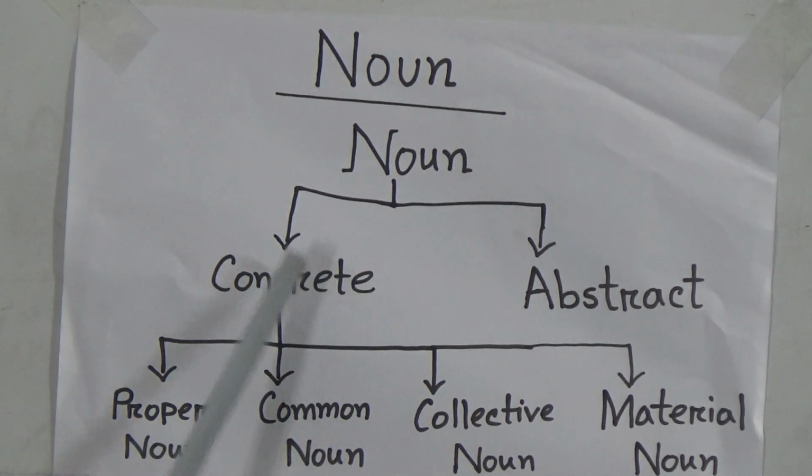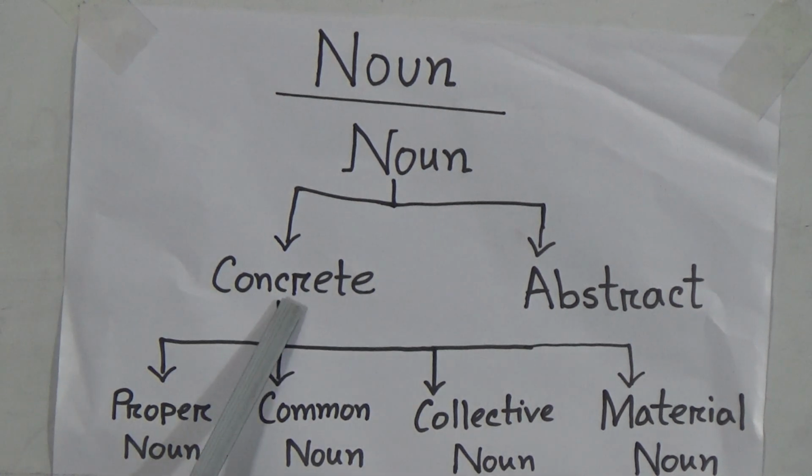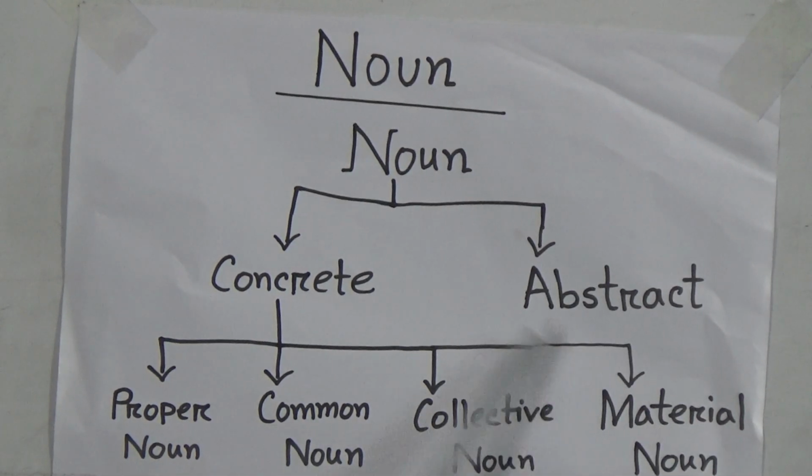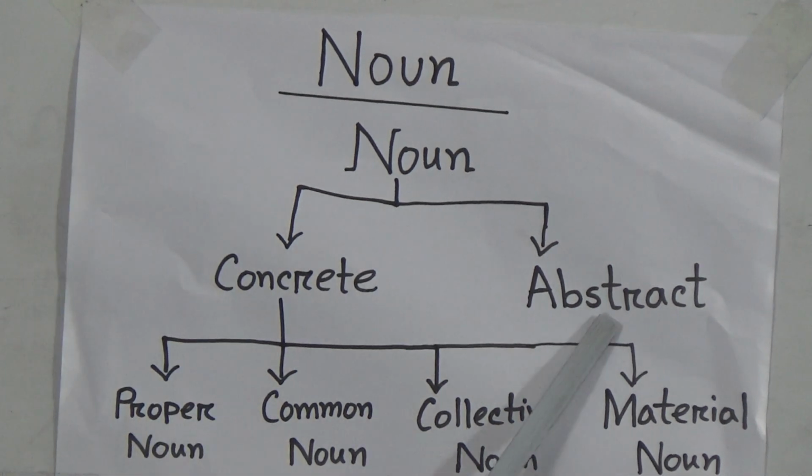Noun. And these nouns are mainly divided into two types. What are they? They are concrete noun and abstract noun. Okay dear students, concrete noun and abstract noun.